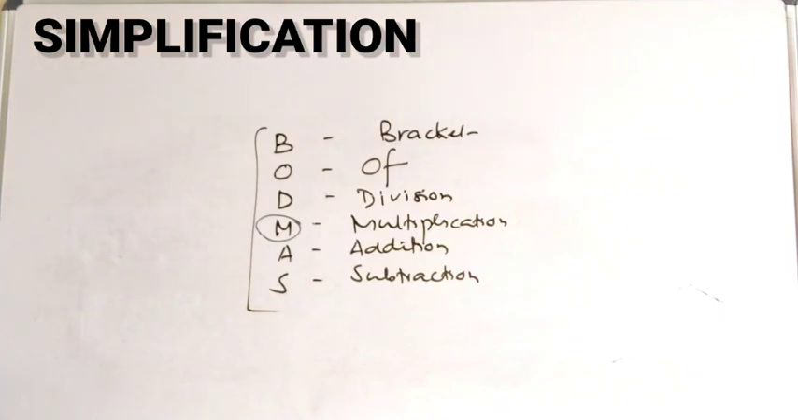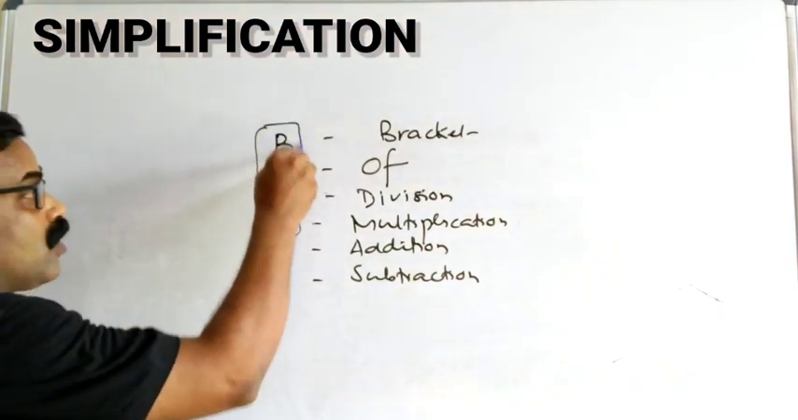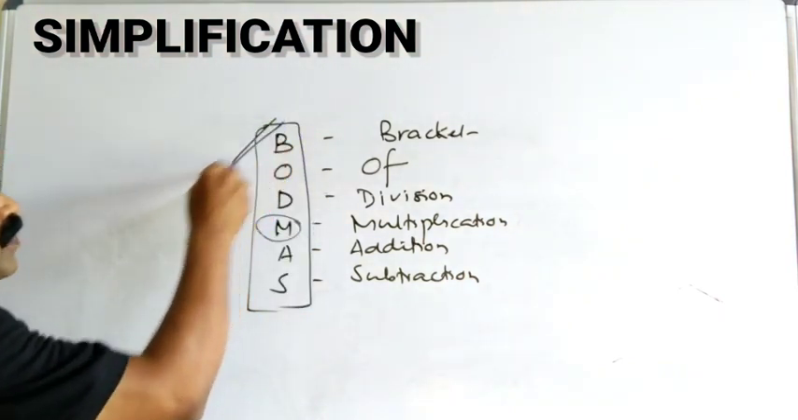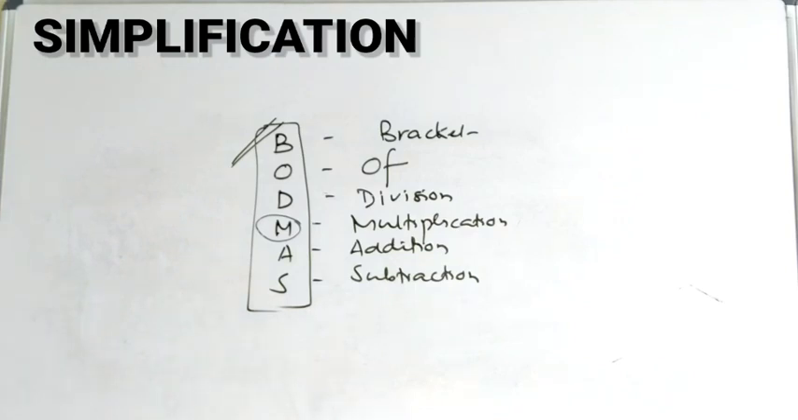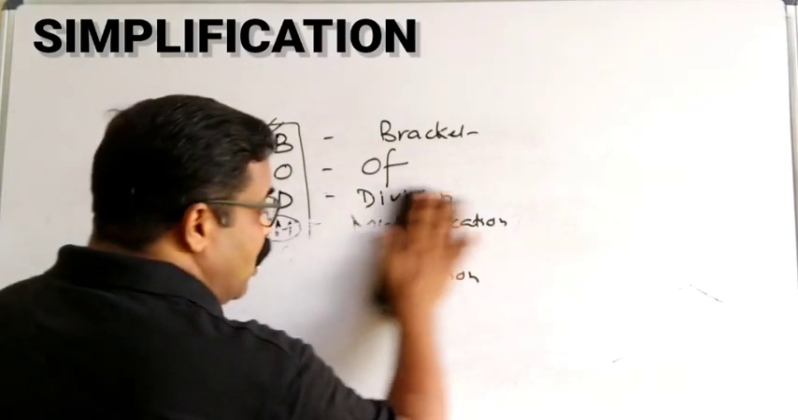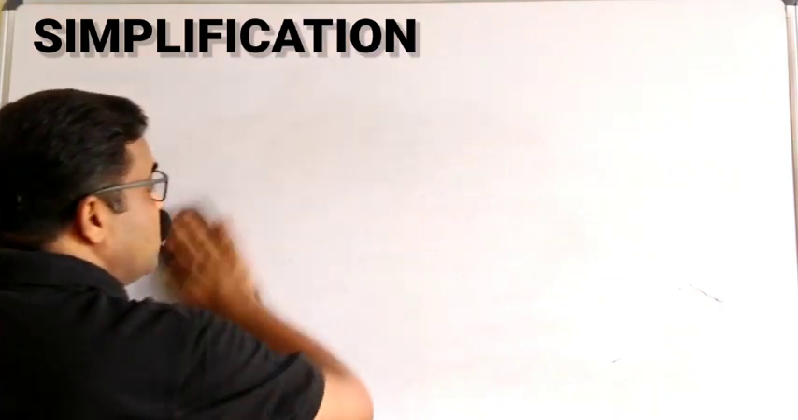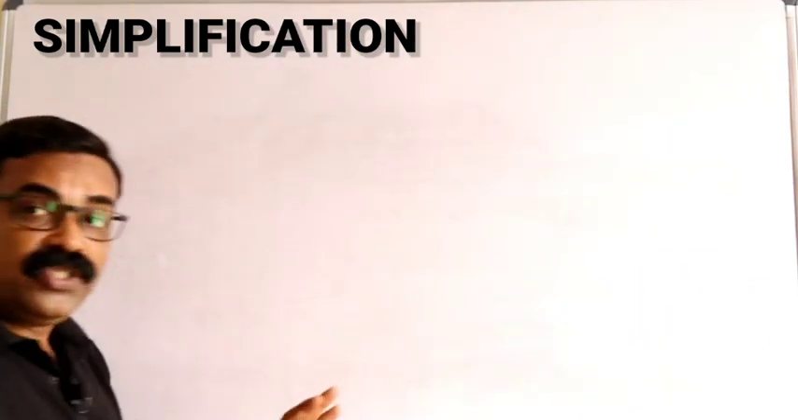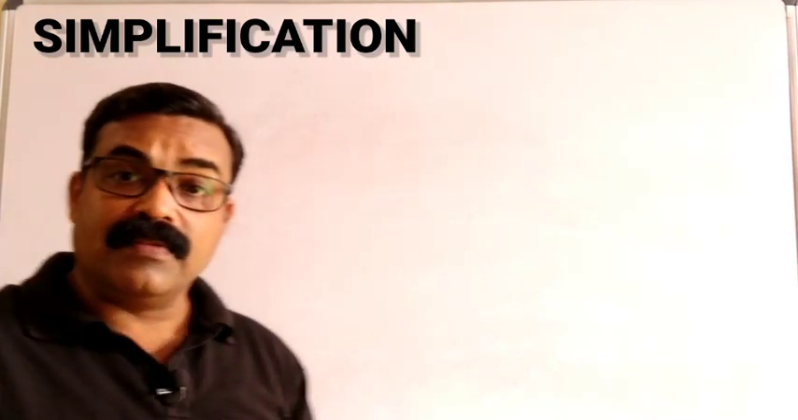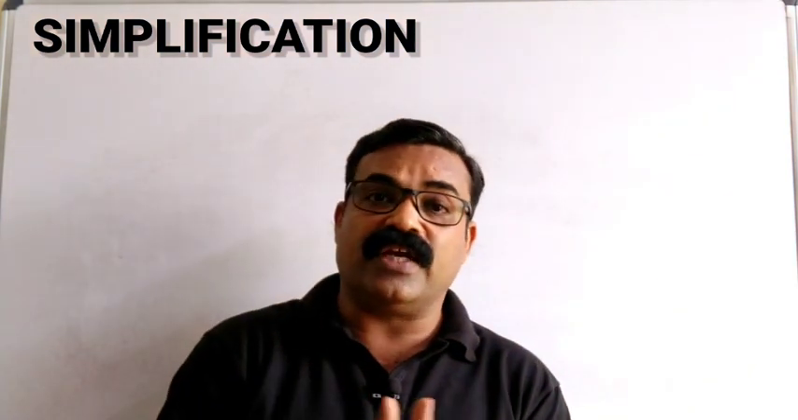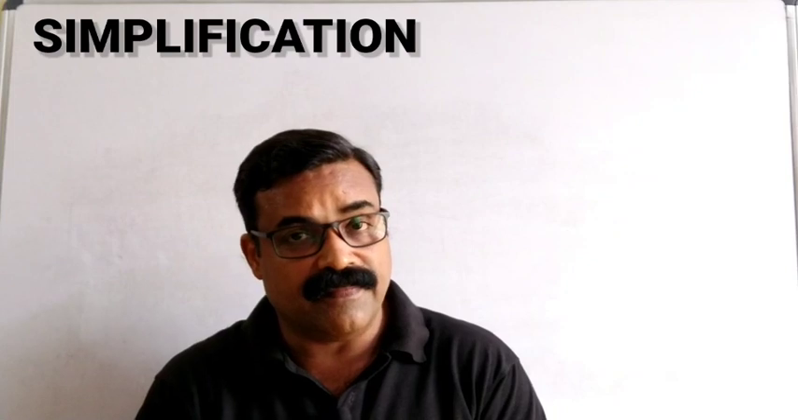So kindly note this: BODMAS is one of the very, very important rules when we talk about simplification. So we have seen BODMAS, then the importance of conversions, then the importance of tables up to 25, then squares and square roots up to 30, and cubes and cube roots up to 15. If you remember this much, then solving questions based on simplification will be very, very easy.